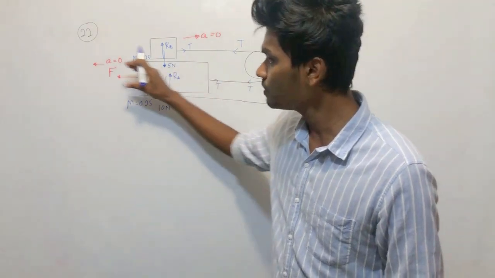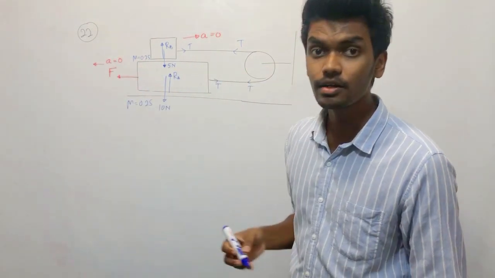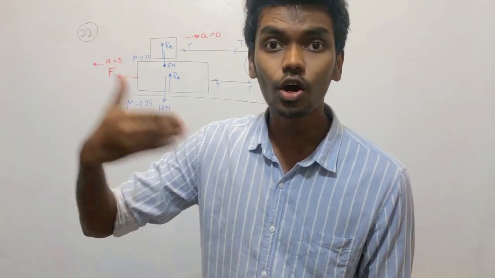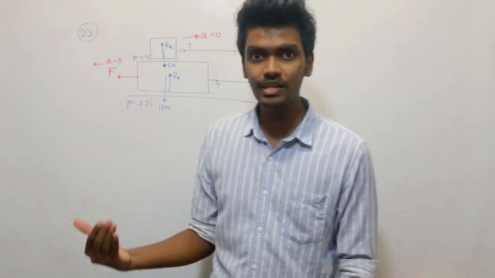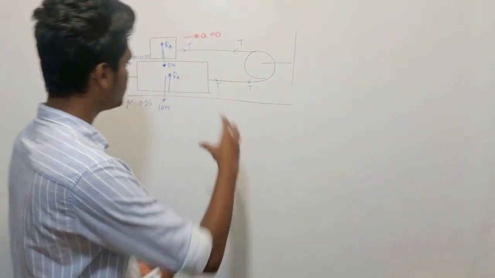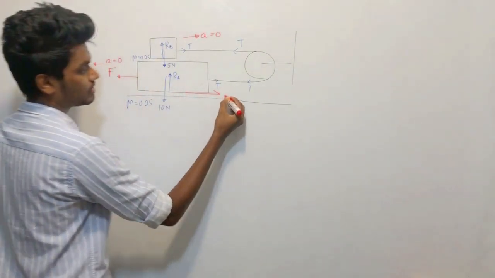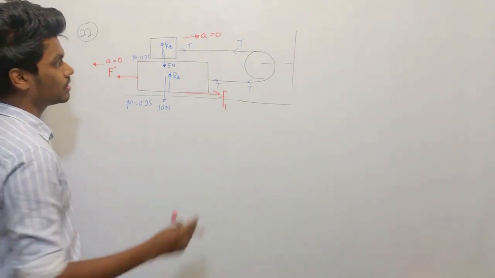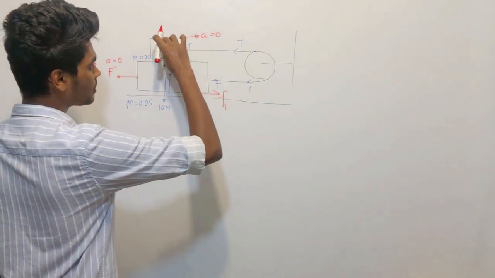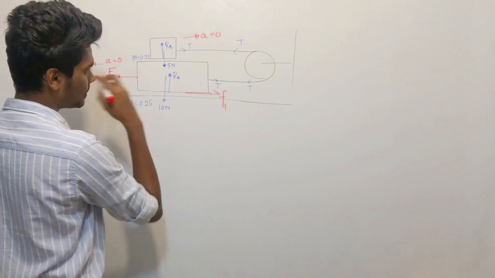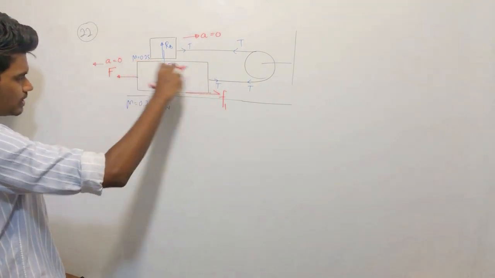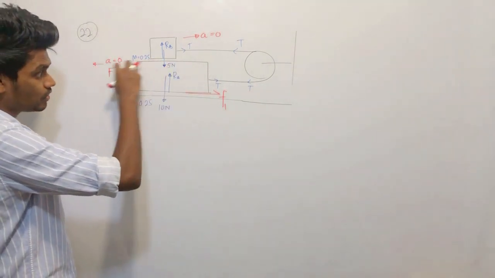No. When this is moving forward, there is friction, right? Friction will always act opposite to the motion. So this is moving forward, the friction is going to act backwards. F1. So this is going to move forward.